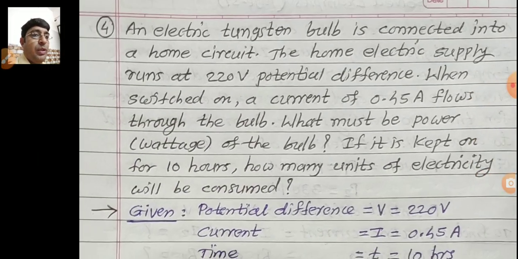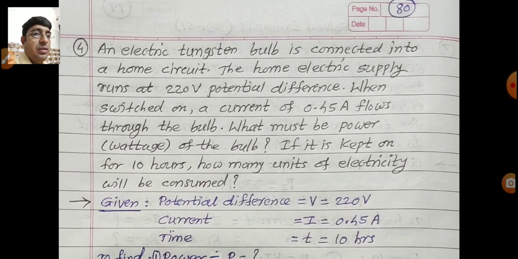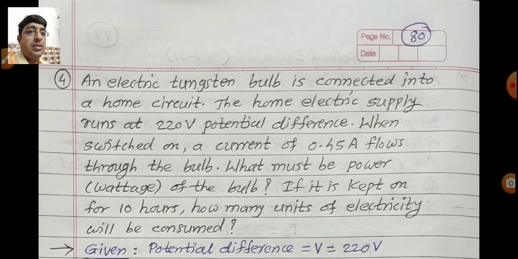The fourth numerical problem is also given. Read the question first. An electric tungsten bulb is connected into a home circuit. The home electric supply runs at 220 volt potential difference.